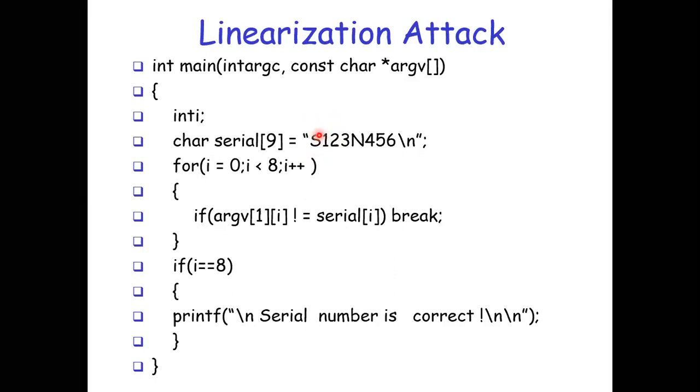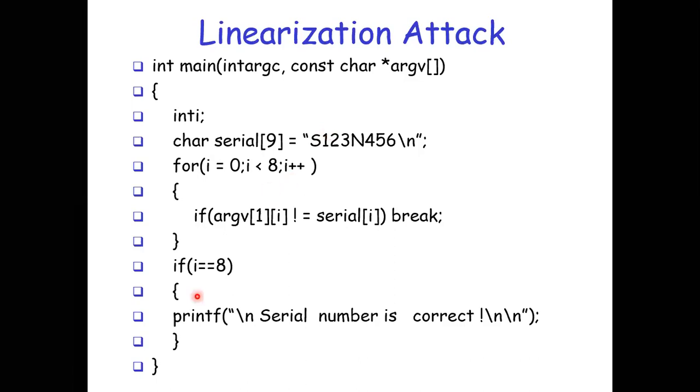Now if he tries, for example, 2 after S1, and 2 is not correct, it is going to come out. So if 1 is the character being tried, it is going to take more time because it is a correct character, and then it moves on to the third character. That is how the linearization attack checks one character at a time, and depending on whether the character is correct, it goes to the next character. The time taken compared to an incorrect character would be high, and that is how the attacker can reveal it.